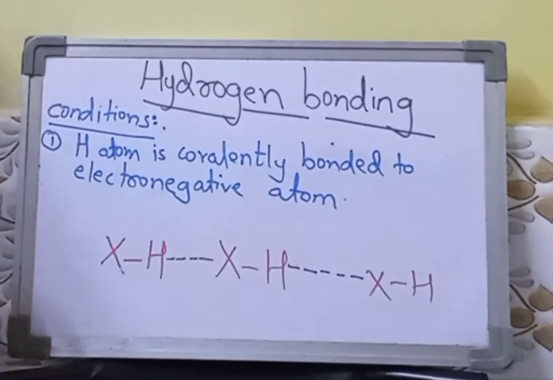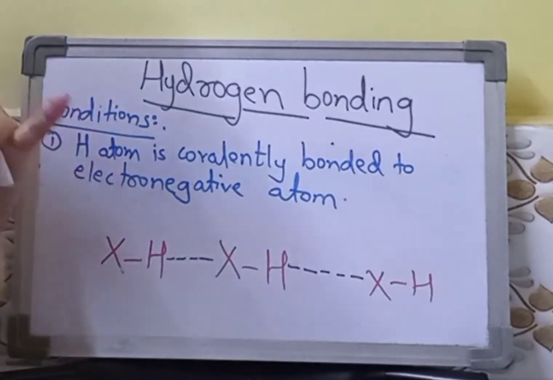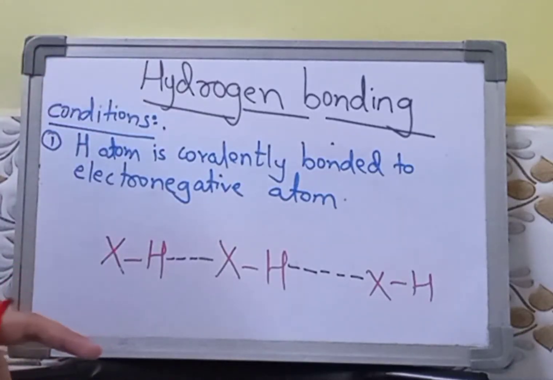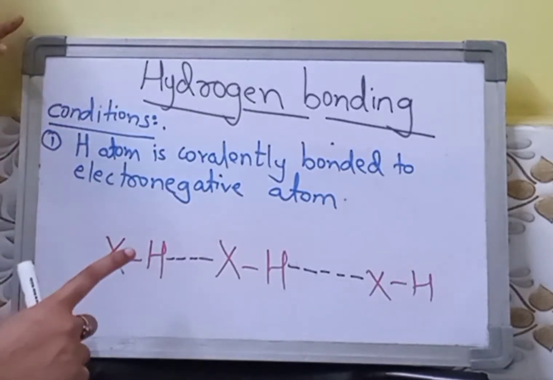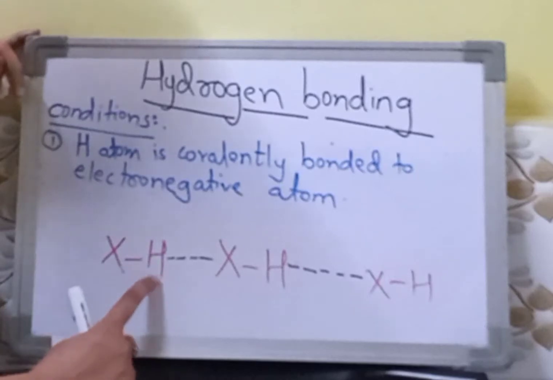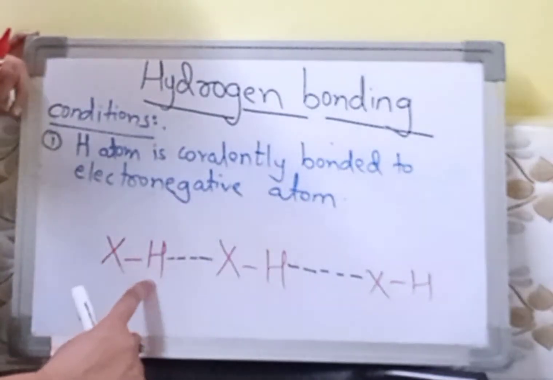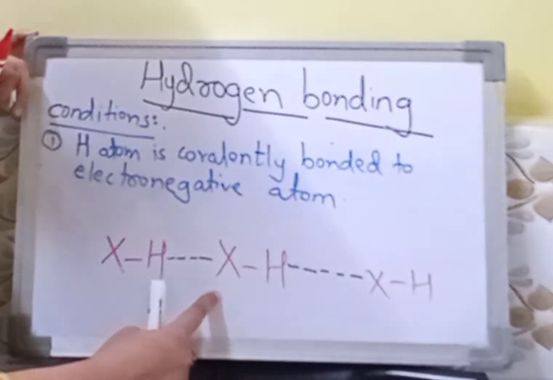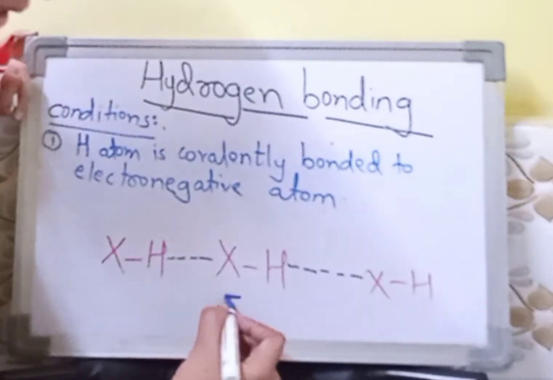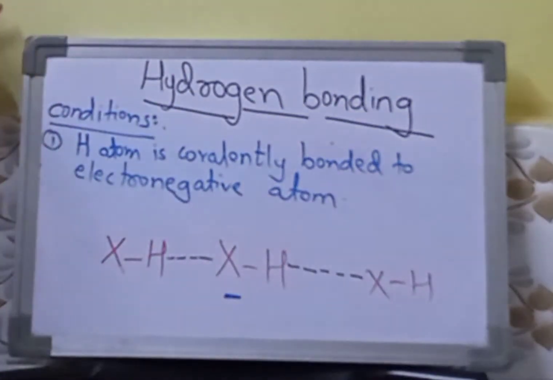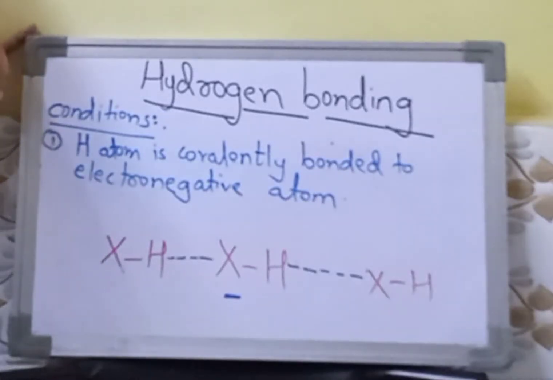This is very important. Now the second condition is on this electronegative atom, with which your hydrogen atom is going to be linked covalently, and which will also face the force of attraction from another electronegative atom, that is this one. You have to make sure that your electronegative atom must be small.